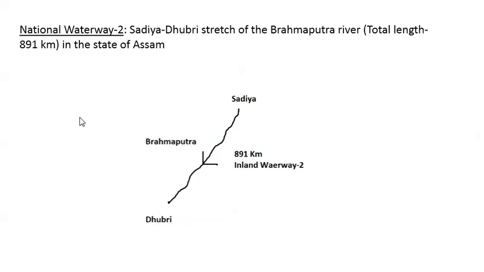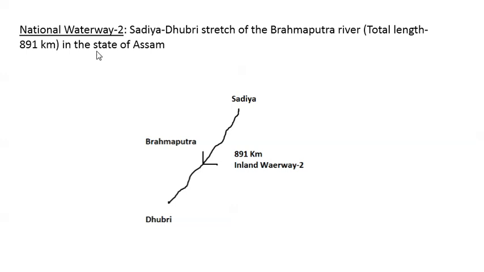Then we have something known as national waterway. Basically, to promote inland water transport in the country as an economical, environment friendly, and supplementary mode of transport to rail and road, 111 inland waterways are declared as national waterway under National Waterway Act 2016.